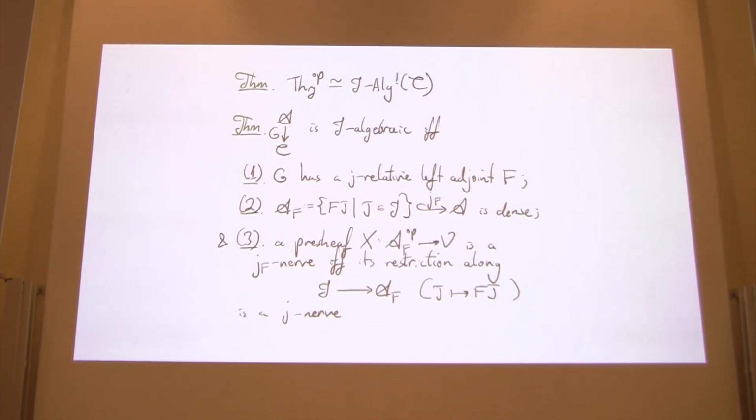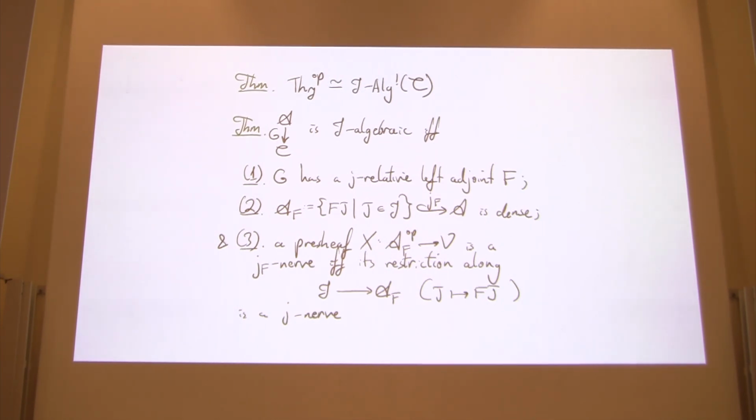And thirdly, we require that a presheaf X from AF-op to V is a JF-nerve, a nerve for the previous inclusion, if and only if its restriction along the following canonical functor from J to AF is a J-nerve. So we have a characterization here of J-algebraic V-categories over C.